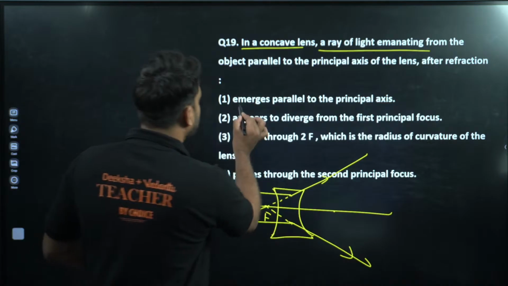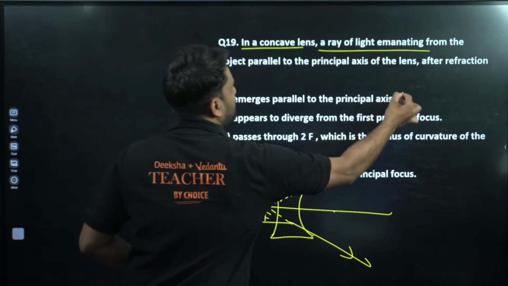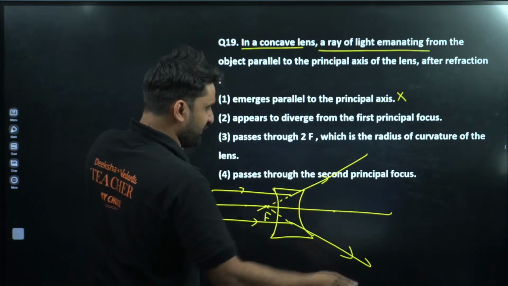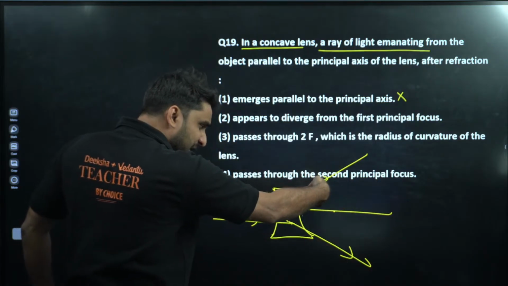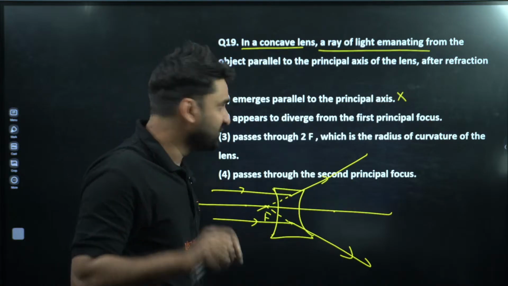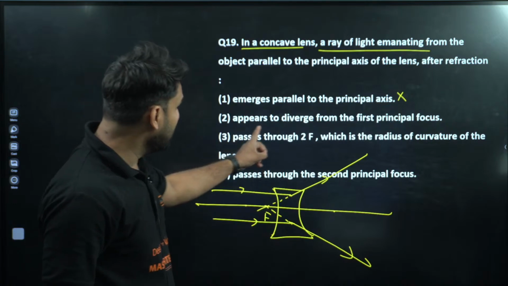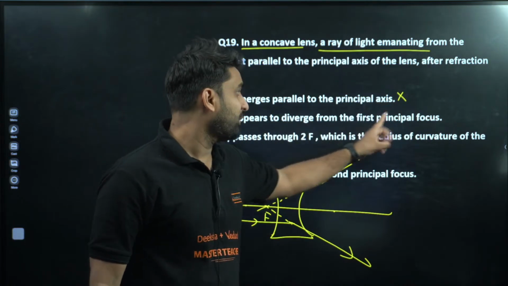Now the option that they emerge parallel is the wrong option. After refraction, the light ray appears to pass through a single point, that is called principal focus. Appears to diverge from the first principal focus.